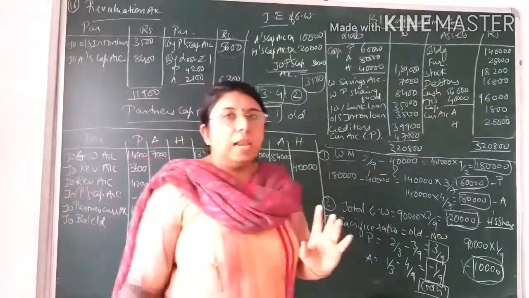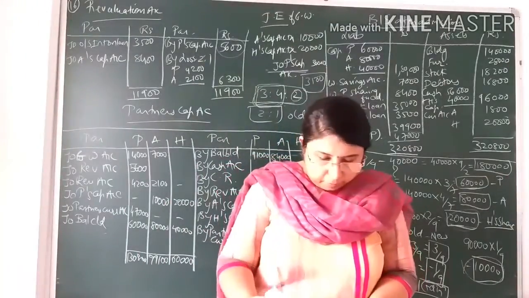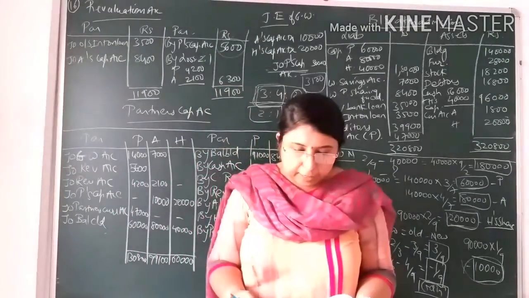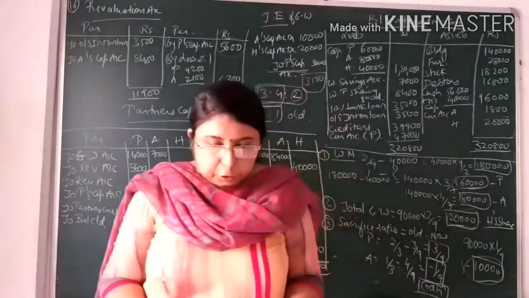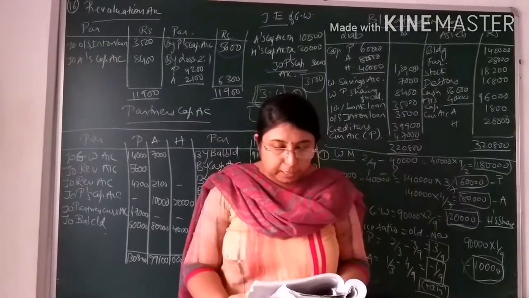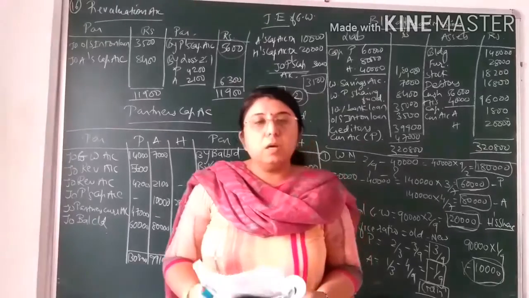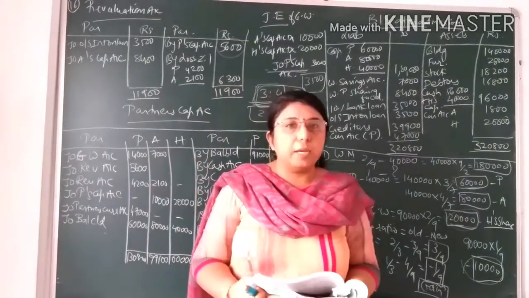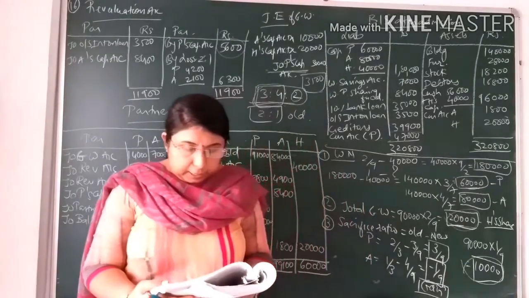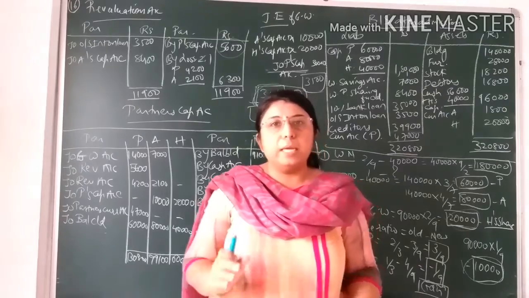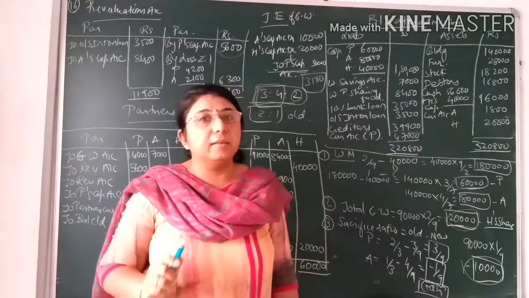Now moving on to the last and important point of this sum, that is the 7th point. Parshvi and Aneri will maintain their capital in the new firm in the new profit and loss sharing ratio by taking Hensi's capital as base. It means in the new balance sheet, the ratio of the capital of Parshvi and Aneri will be maintained in the new profit and loss sharing ratio by taking Hensi's capital as base.